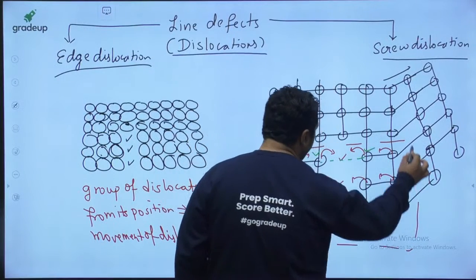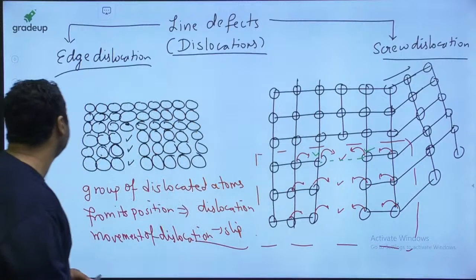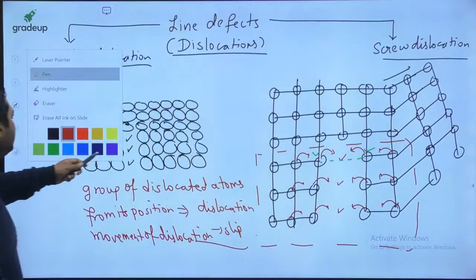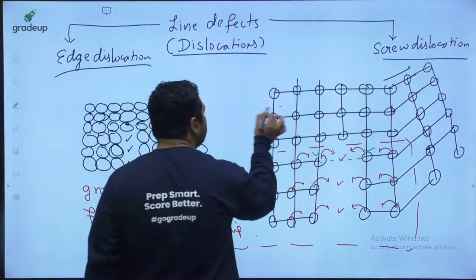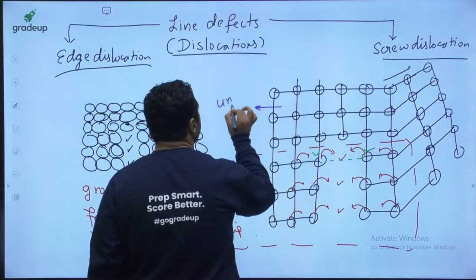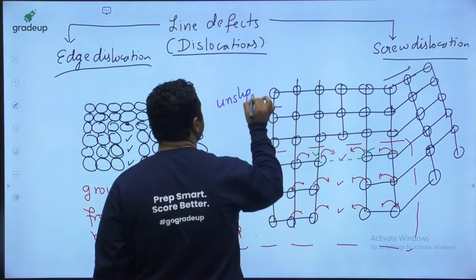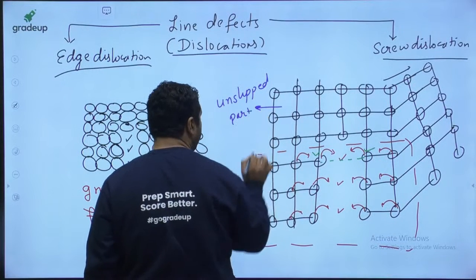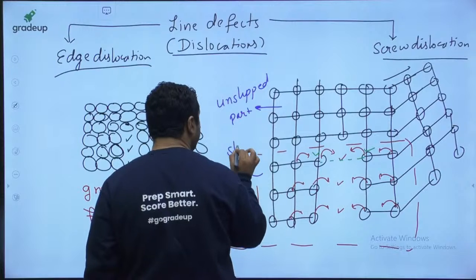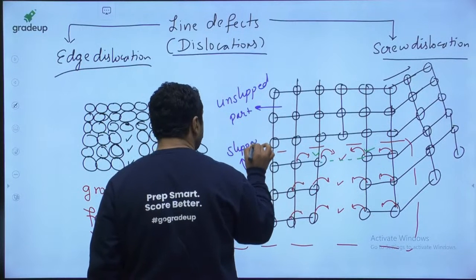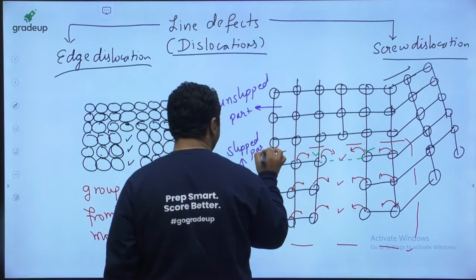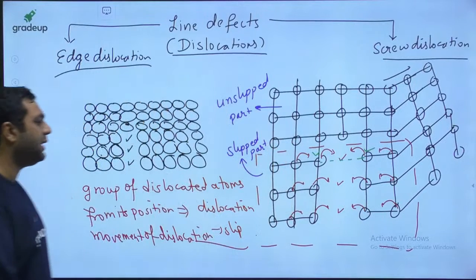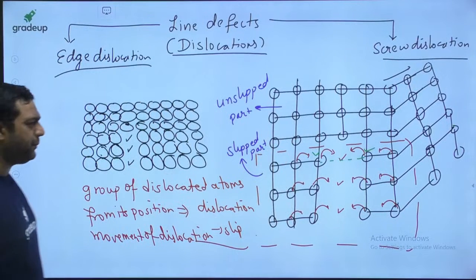And in this edge dislocation you can feel whatever the motions are going on are going on in the lower part. In the upper part there is no change. So my dear, that is the reason the upper part is said to be the unslipped part, and my dear, the lower part is said to be the slipped part. So upper part is unslipped part, lower part is slipped part.